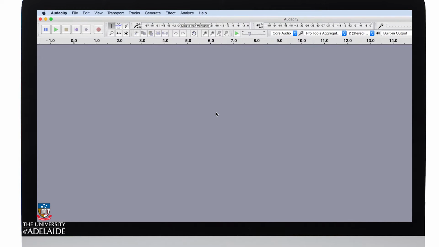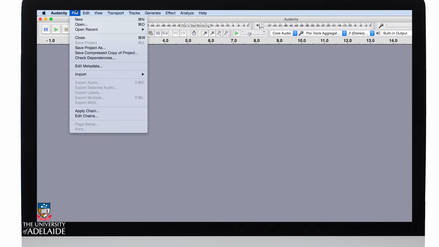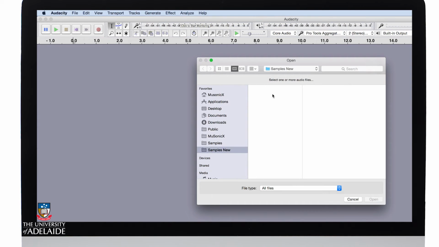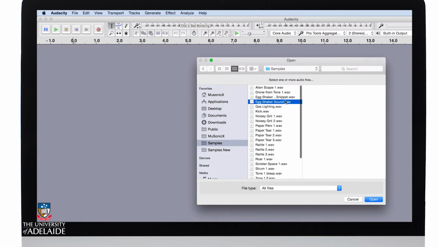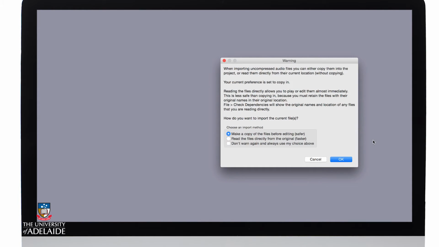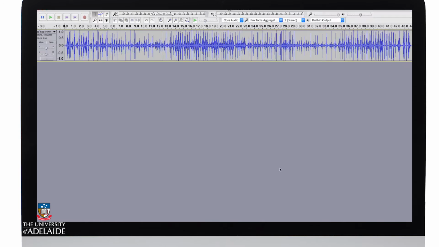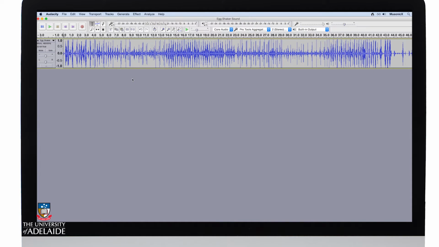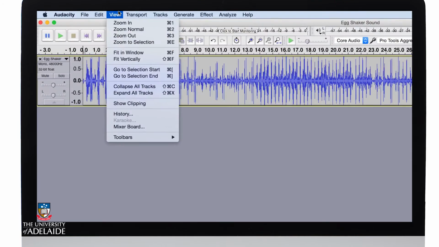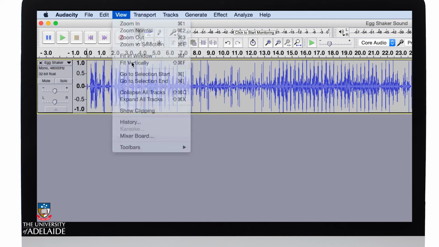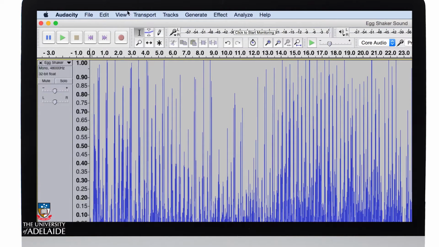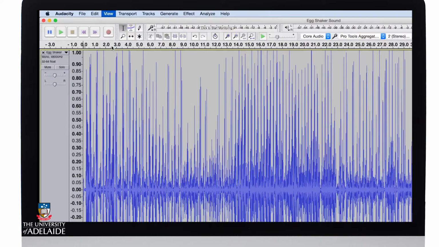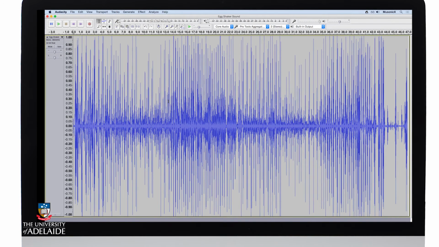Okay, let's begin by editing our sound. We'll go to File, Open. We'll select the egg shaper sound that we used in the kitchen recording session and click Open. It'll ask you to make a copy of the files before editing. This is considered safer, so I'm going to do that. Click OK. And there's our waveform. Let's make it a bit more visible. Click Fit Vertically. And just to be sure, click Fit to Window, and that'll bring it in horizontally.